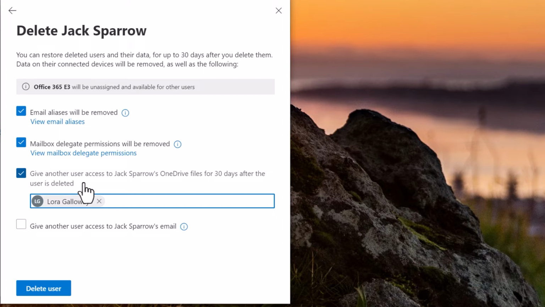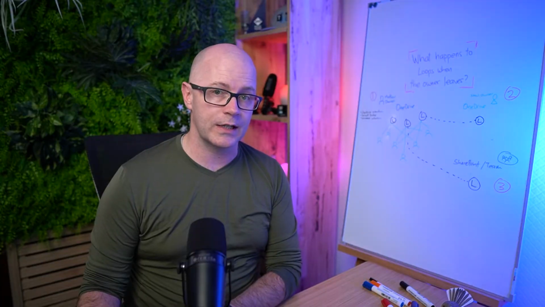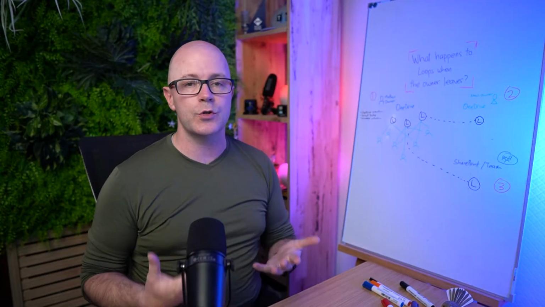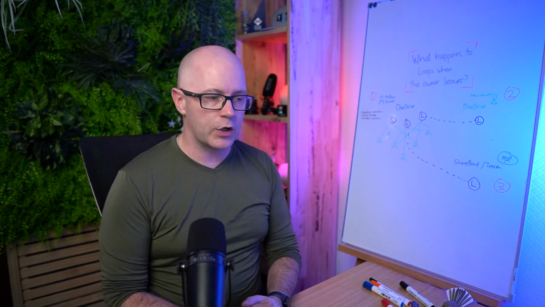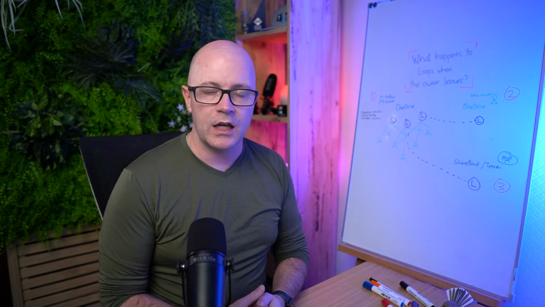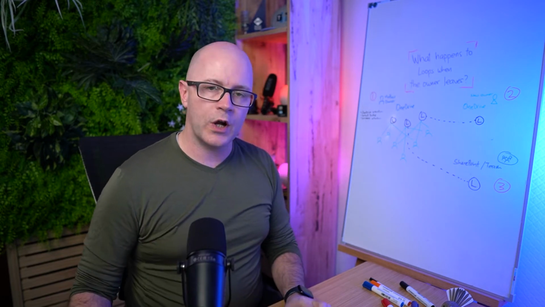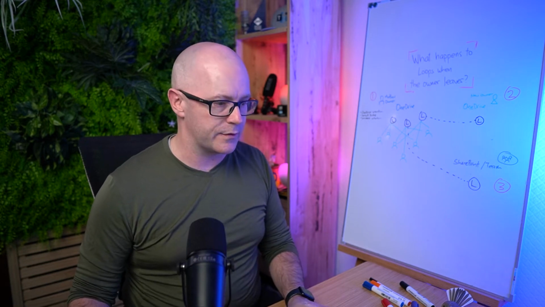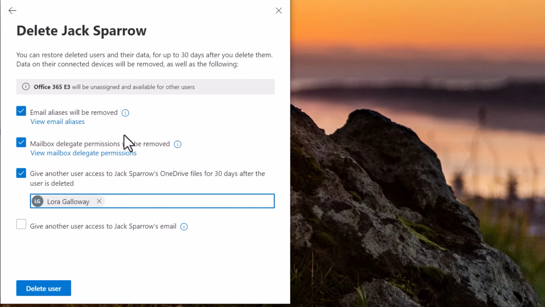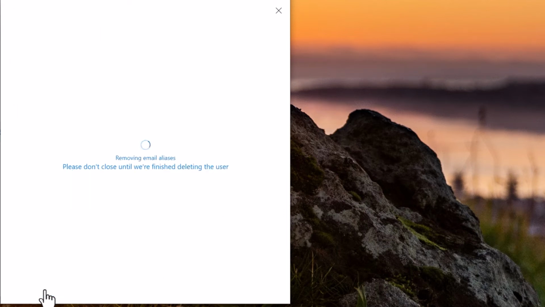Laura is his manager. Now you'll note here that by default, OneDrive files are kept for 30 days after a user is deleted. So that means that Laura has 30 days to do something with it. You can change this retention time and increase it, and perhaps that's a good thing to do because you might want to give Laura some more time to go through that content and decide what to keep and what to leave. There's a few other things here that we can just leave by default. Let's just go through and delete that user.